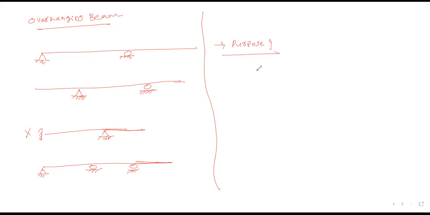Now just think that suppose there is a bungalow kind of structure having initially G+1, but in future it is required to extend to a second floor also. Yes or no? You must have visualized this: on the terrace, columns are extended and plastered over, made like a small pedestal. Yes or no? Now suppose that kind of expansion was not provided and I want to expand in the future,